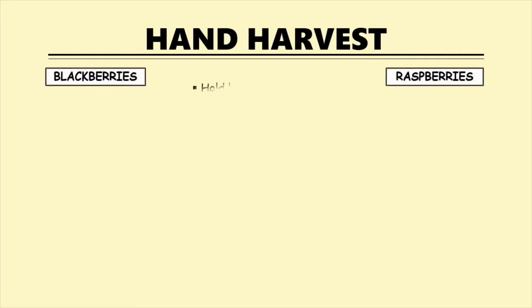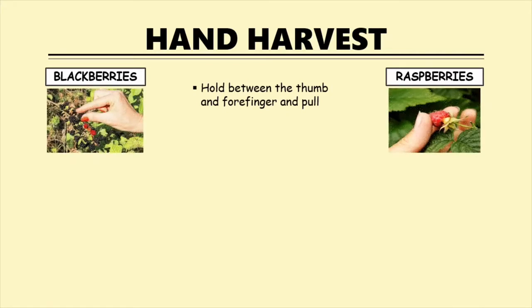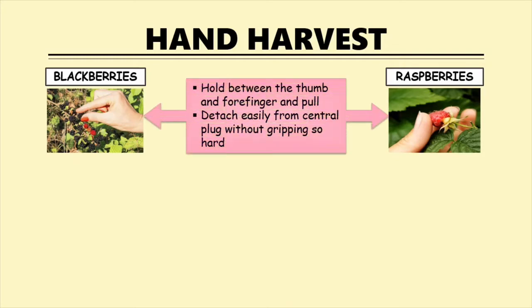Next is the harvesting process. The harvesting process can be done in two ways, which are hand harvest and machine harvest. This slide shows the soft fruits that are harvested by hand. To harvest blackberries and raspberries, hold carefully between the thumb and forefinger and then pull. It is ripe when it can easily be removed from the plant without being squashed or gripped so hard. Also, do not simply pull the fruits away from the plant.